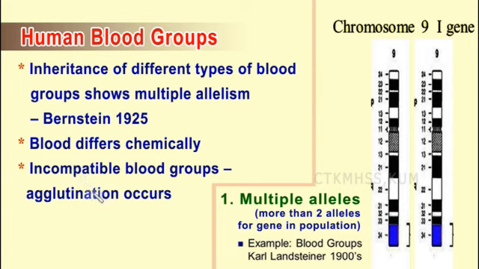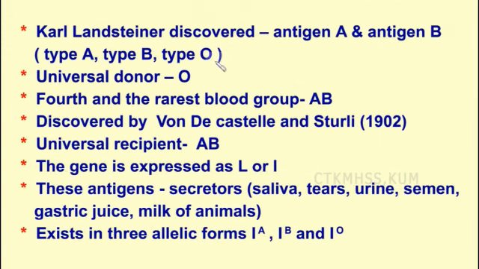in the chemical structure. Karl Landsteiner discovered antigen A and antigen B, that is type A, type B and type O type of blood groups. So what Landsteiner discovered is antigen A and antigen B, and whichever has antigen A is called type A blood, and whichever has type B antigen is called type B blood, and which has both A and B is called AB, and which does not have this antigen is called type O. So that we will see here.